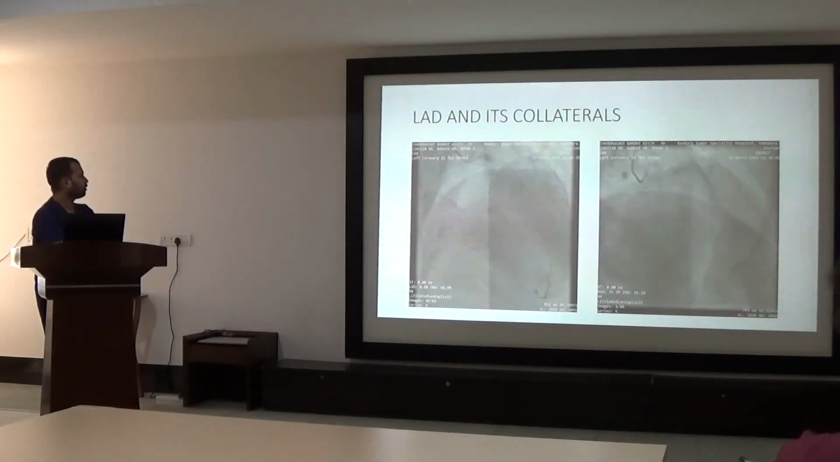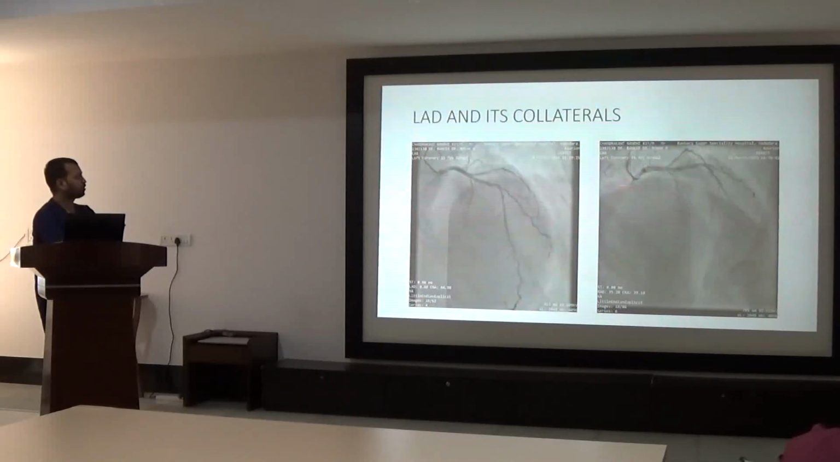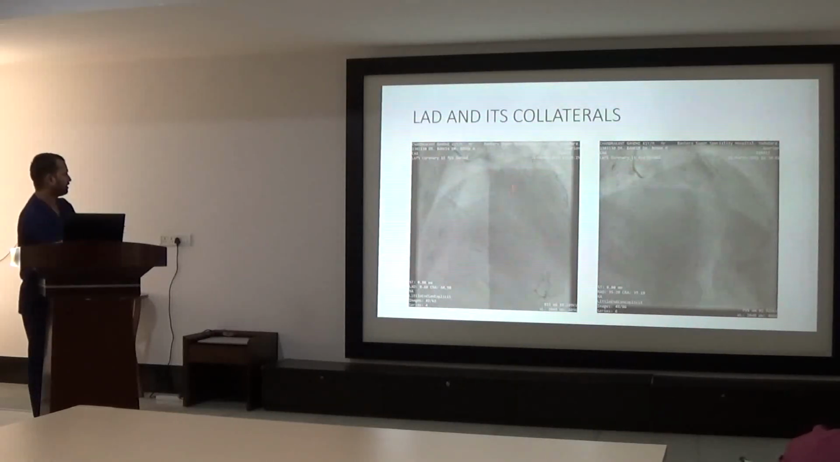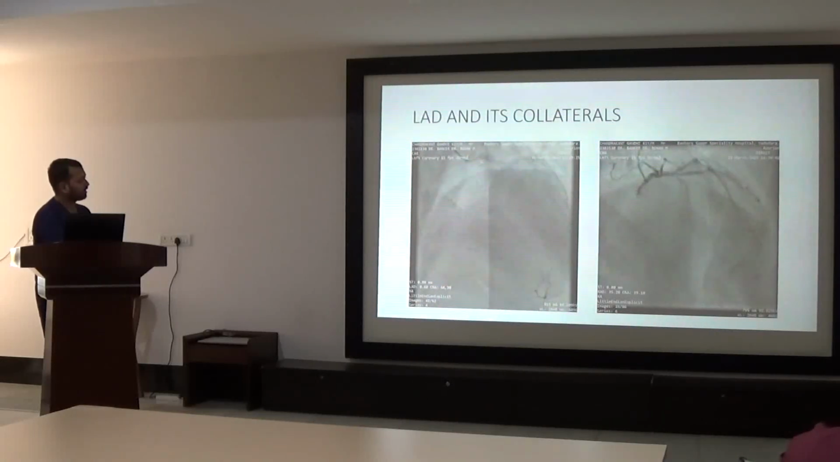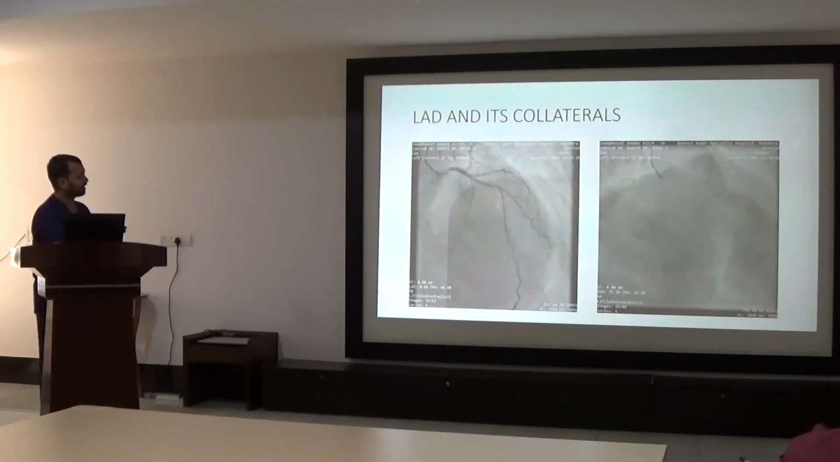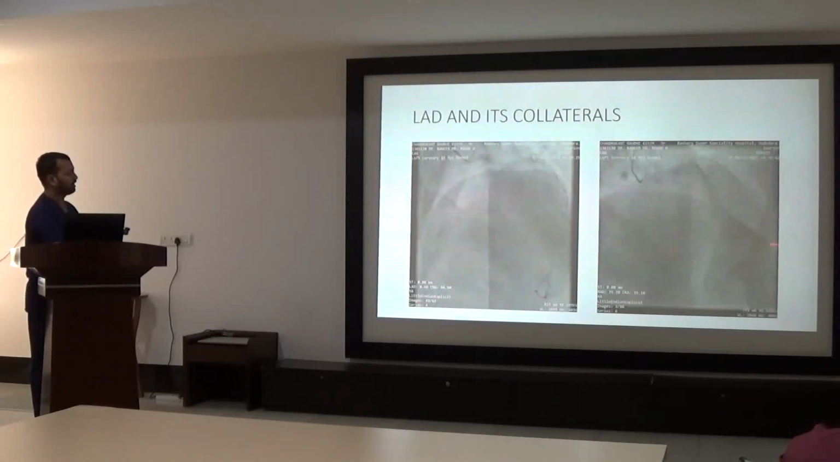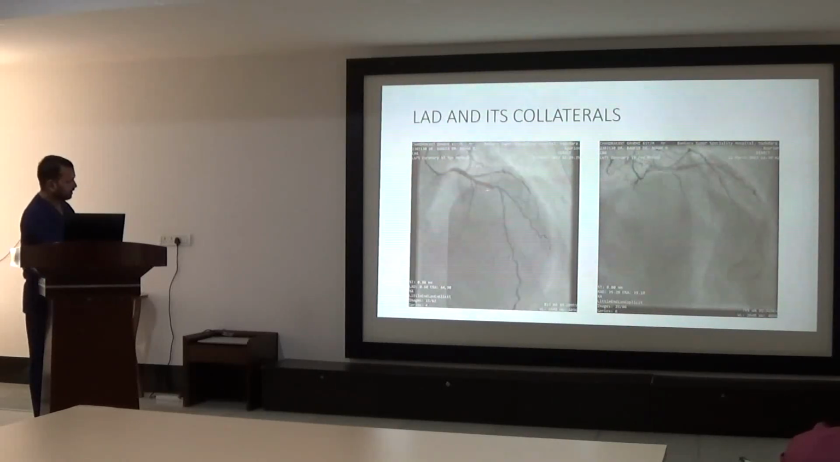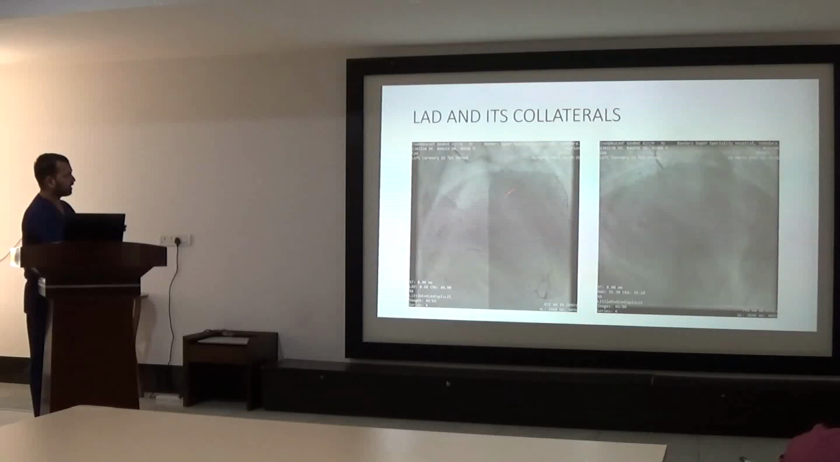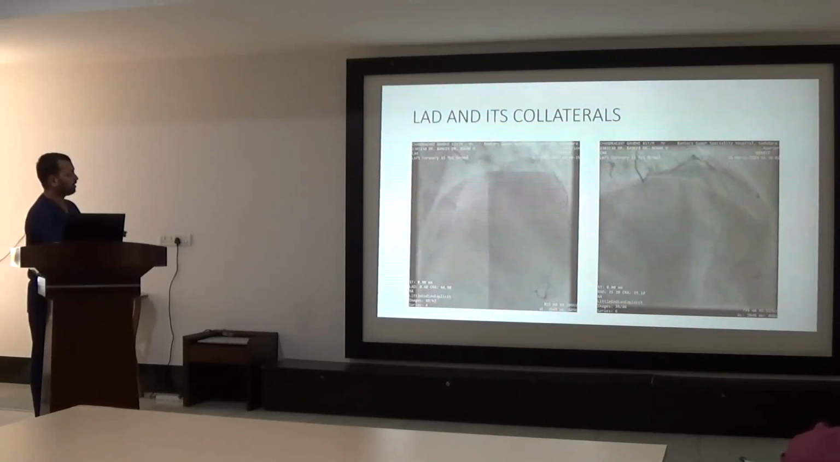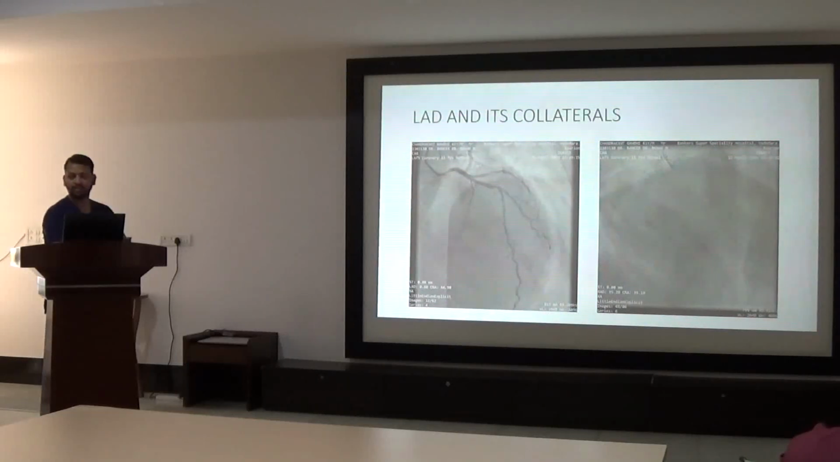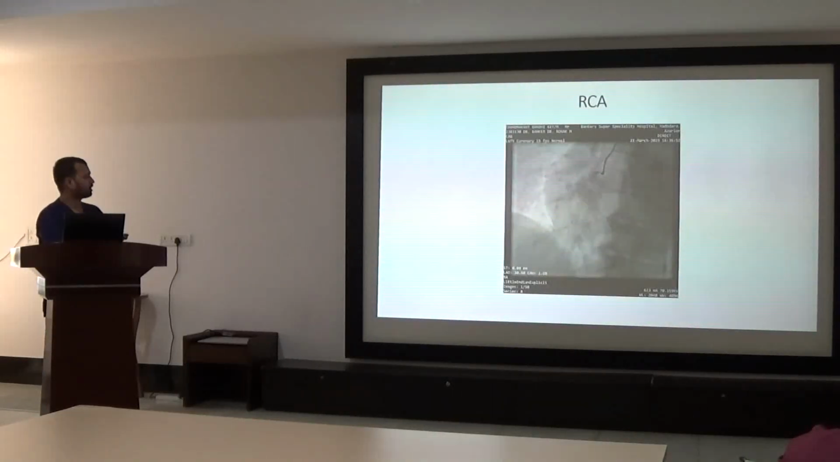This is a cranial view of this patient showing the course of the left anterior descending artery. In this first angiogram, we can clearly see a normal left anterior descending artery without any lesion in the LAD. But here we can clearly see multiple collaterals arising from the left coronary artery, which were giving rise to branches to the RCA territories.